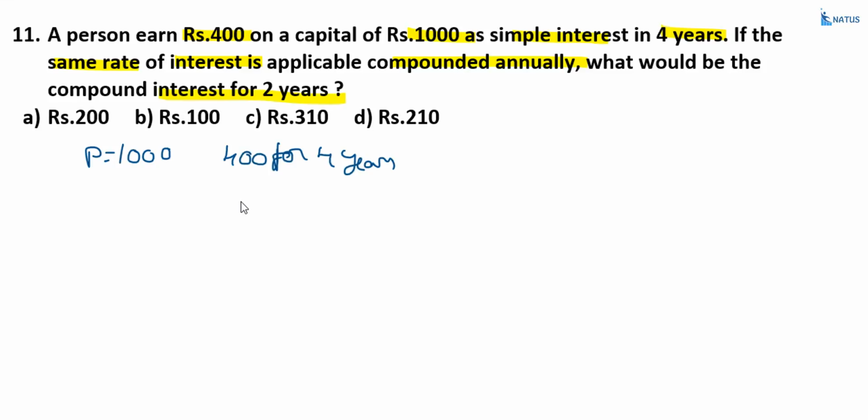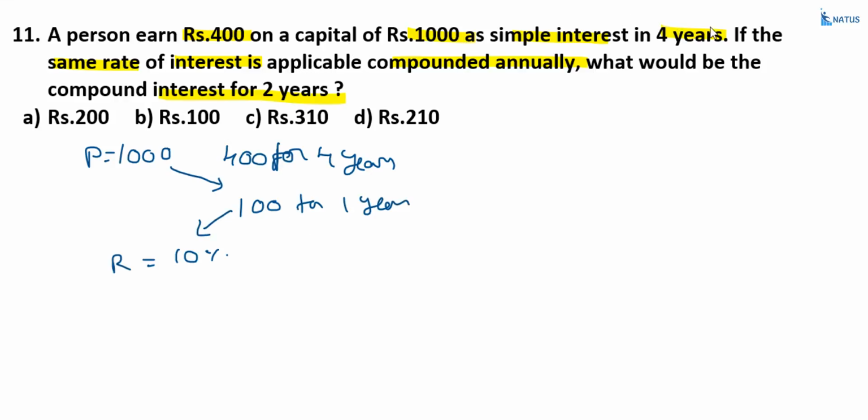Right? Now, what about 1 year? 100 rupees for 1 year. Right? Now, what is the rate of interest? Principal is equal to 1000 and interest is equal to 100. So, what is the rate of interest? Rate of interest is equal to 10%. Right? Rate of interest equal to 10%.